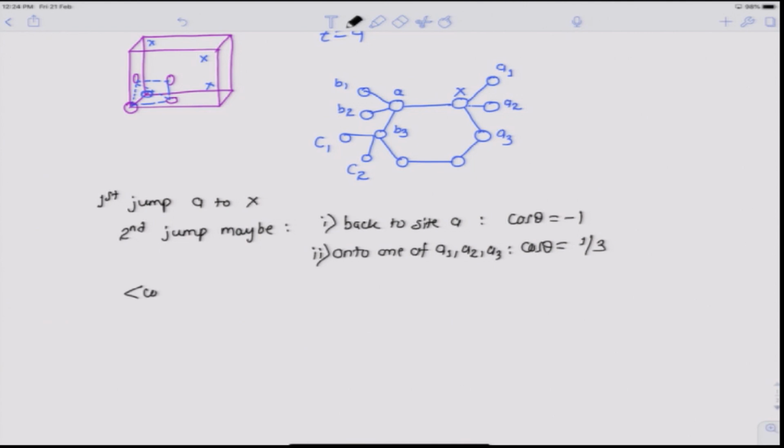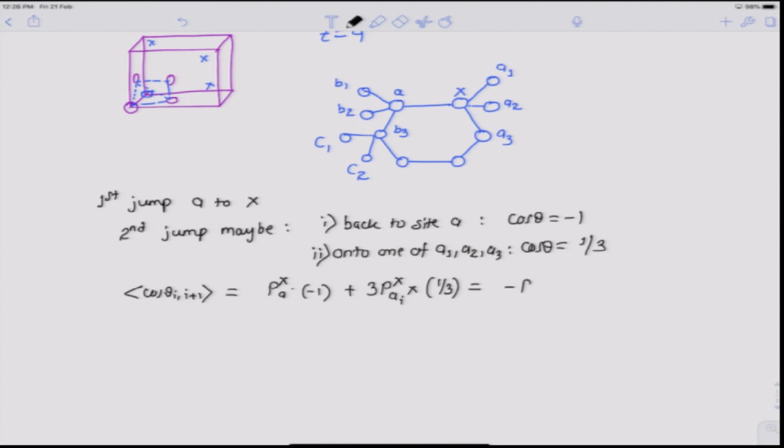So, the average of cos theta i plus 1 would be given by the probability that the second jump of x would be into site A, which we denote as P x A, times cos theta corresponding to this, minus 1, and there is one such site, plus the probability that the atom jumps onto either A1, A2 or A3, P x A i, and there are 3 such sites, and the cos theta corresponding to it is 1/3.